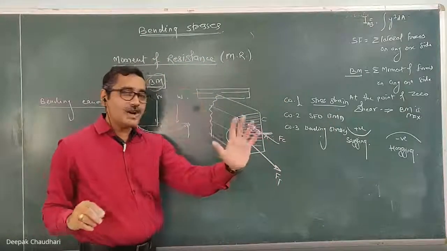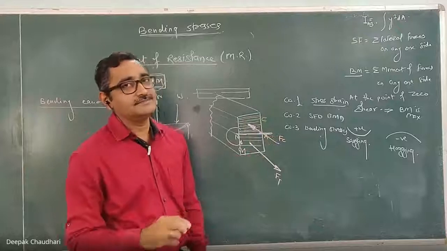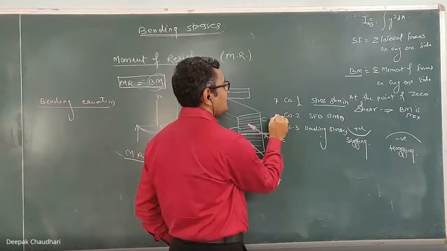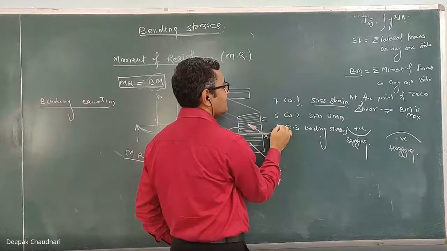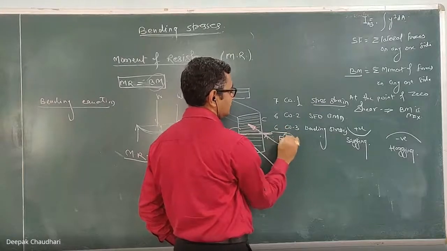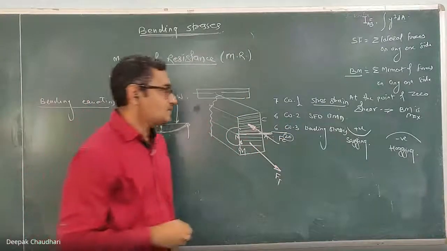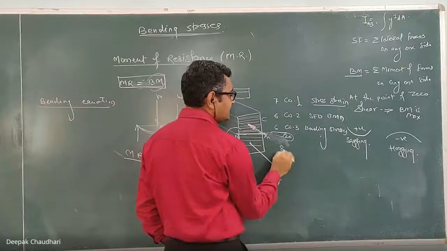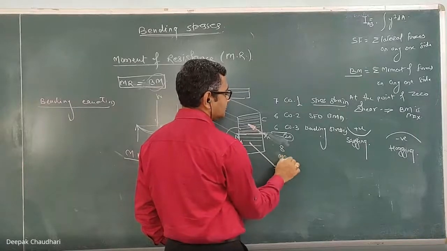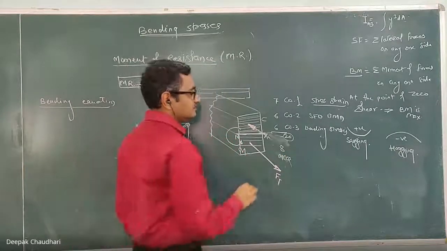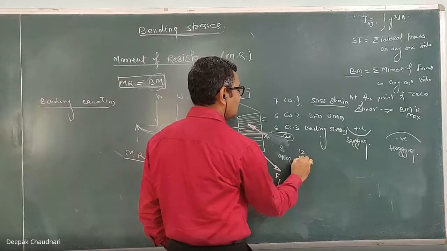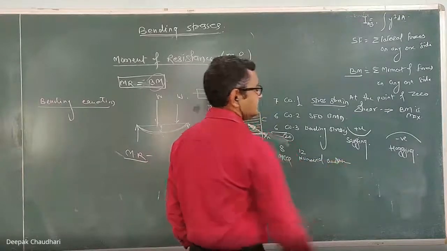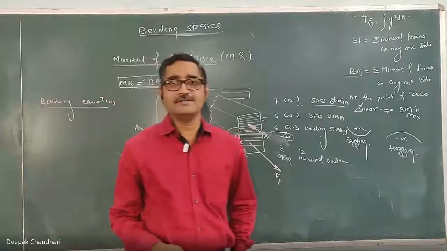Whatever initial part is clear by Friday, that much of bending stresses will be included. The first question is on stress strength for 7 marks, the second question on SFD BMD for 6 marks, and the third question on bending stresses for 6 marks. So total 20. Some options will be there definitely. Out of that 20, 8 marks for the MCQ, and 12 marks numerical questions. Numerical questions you have to solve and submit.